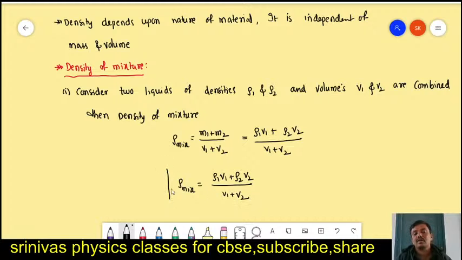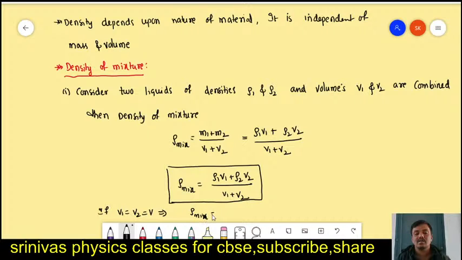This is the formula for the density of mixture when two different liquids having the densities rho 1 and rho 2 and having different volumes V1 and V2 are combined to form a single liquid. Then the density of the liquid formula is this one. If volumes are equal, V1 equals V2 equals V, then we will get the density of mixture as rho 1 plus rho 2 by 2.